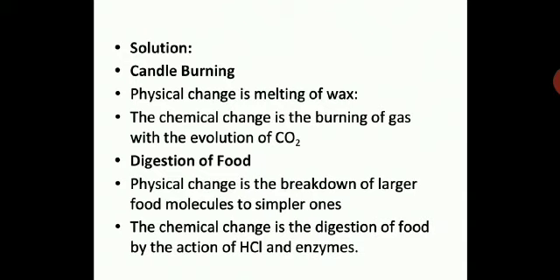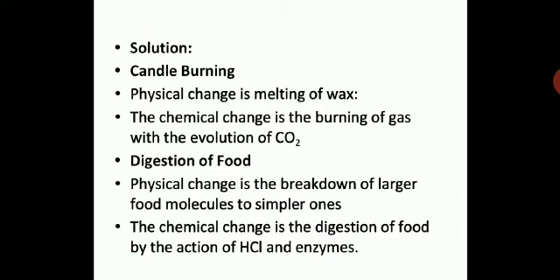Suppose you are having rice, dal, chapati and all, you are chewing it and breaking it down into smaller parts. That is a physical change because you are just breaking it, as you tear paper or cut wood. Similarly, you are chewing the food and making it into smaller parts. That's why it's a physical change.